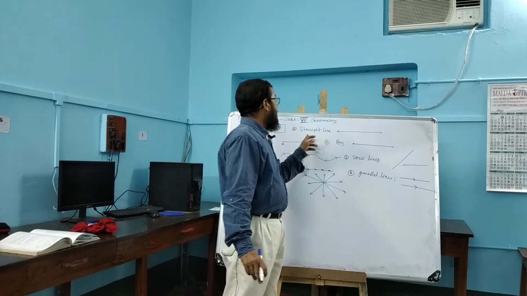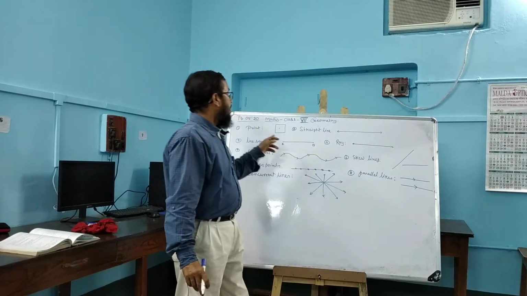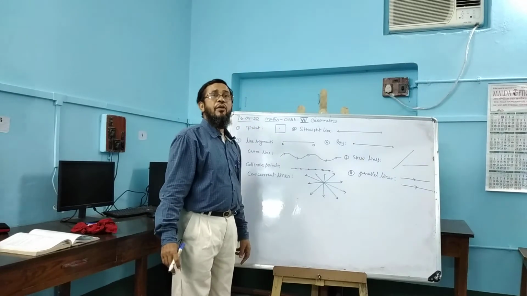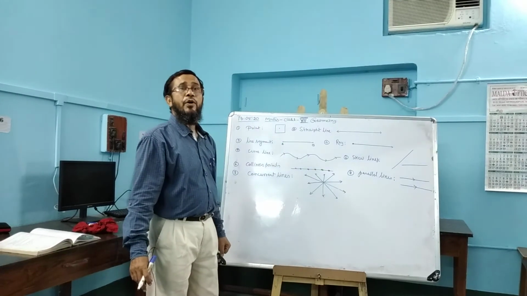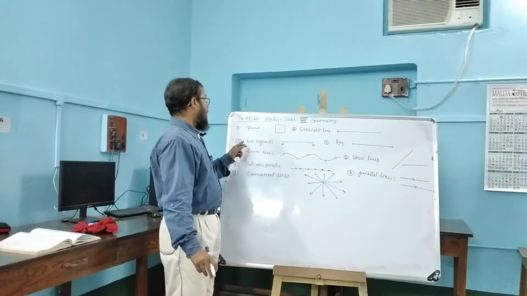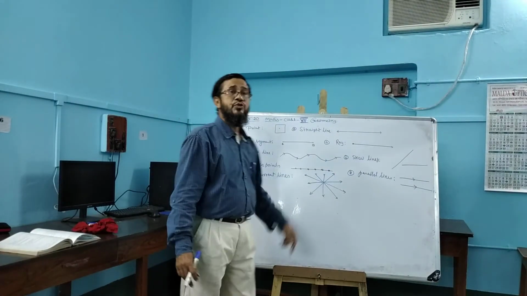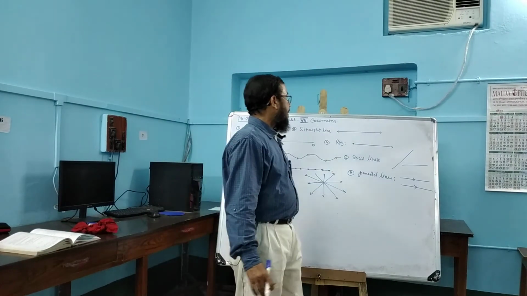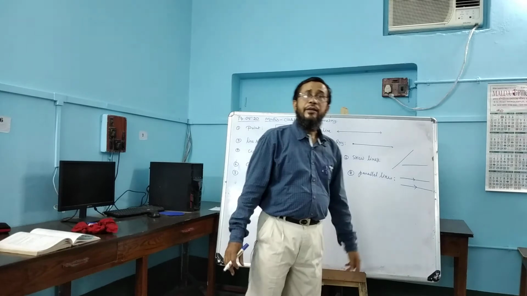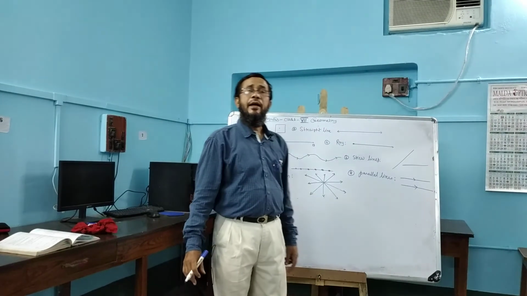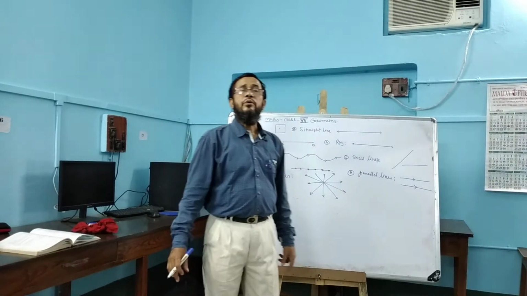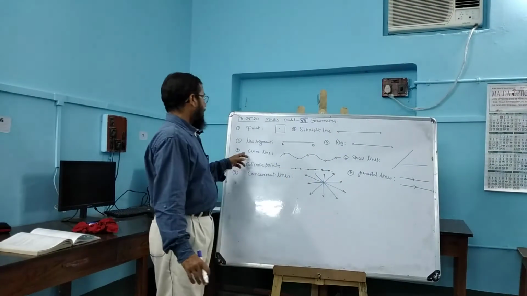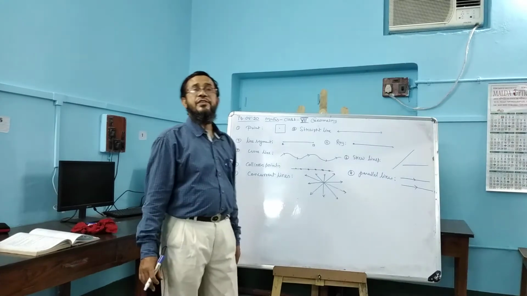Straight line, the line which never changes direction, and the line formed by uncountable number of points one after another. Line segment, a line which has two endpoints, that means it has a fixed length. Ray, a line which has one initial point and another no limit, that is extended indefinitely. Curved line, the line which always changes its direction.